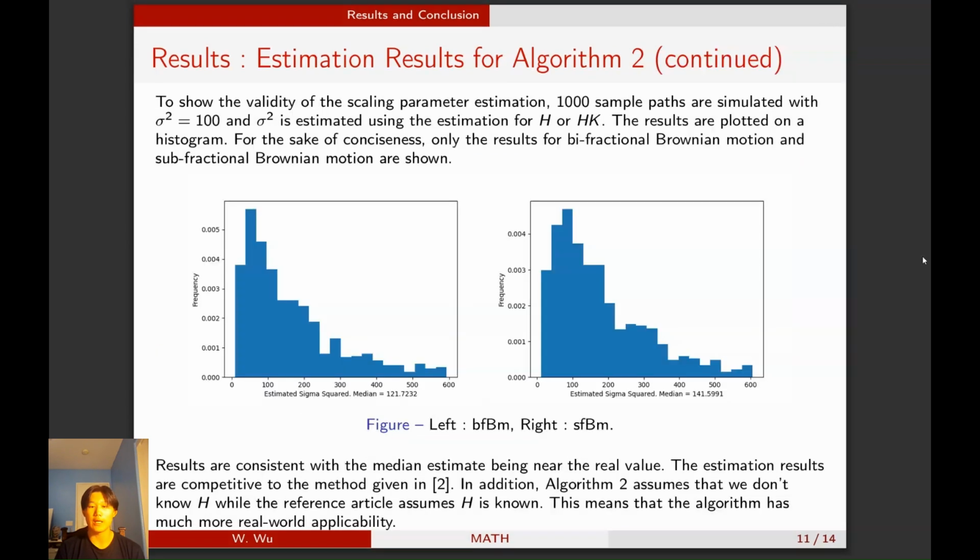And moving on, we see that the estimation for σ² given by the histograms for two types of processes are also very accurate. They're nearly centered on the real value, and compared to some results from another paper, given by reference 2, which I'll show later, it looks almost exactly the same.